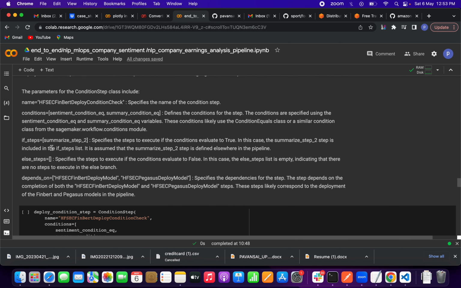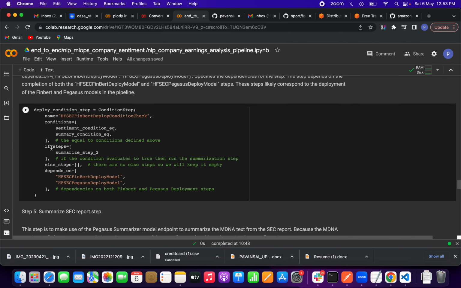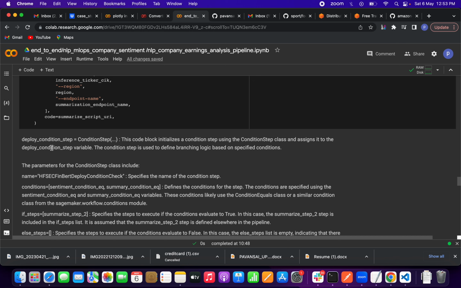Let's come into the code. Some code is there, and I will explain it; in the above I have mentioned all the description here. So deploy condition step, this is a condition step method, friends. This code block initializes a condition step using the ConditionStep class and assigns it to the deploy condition step variable. This condition step is used to define branching logic based upon specified conditions.